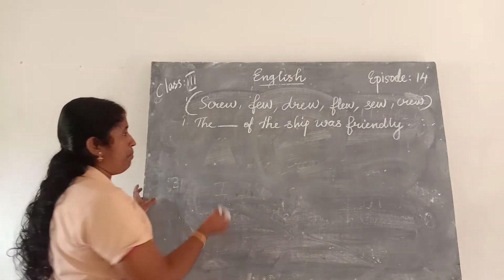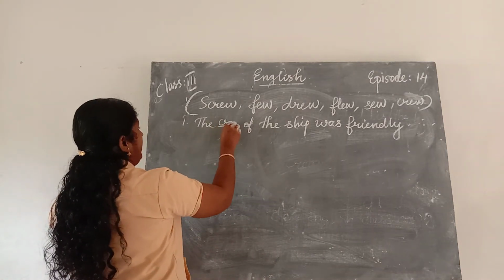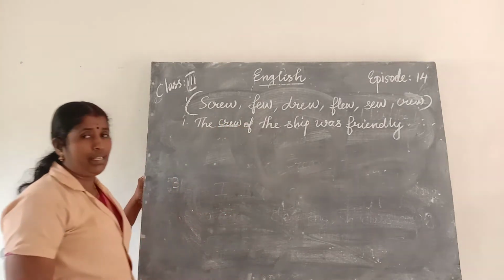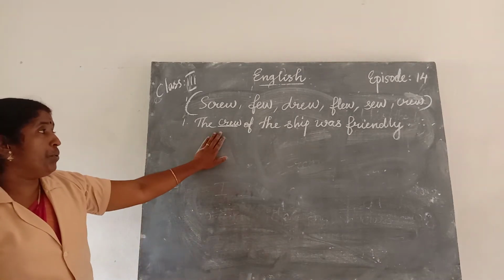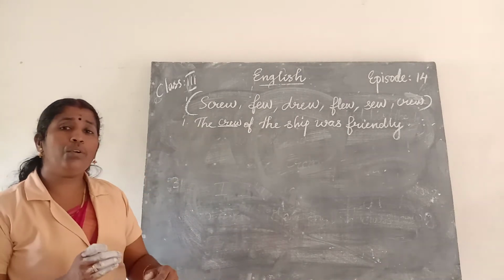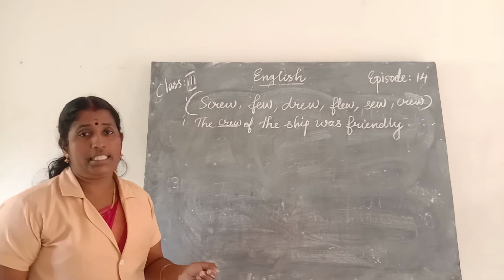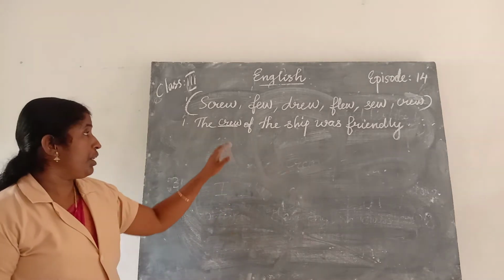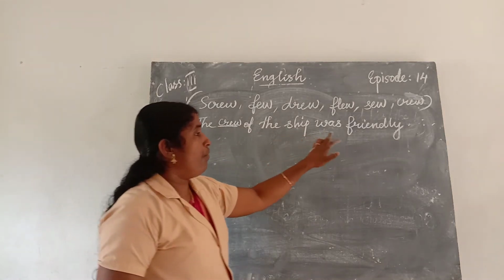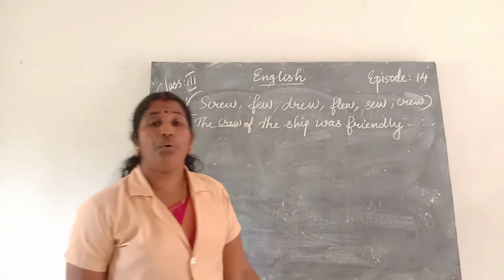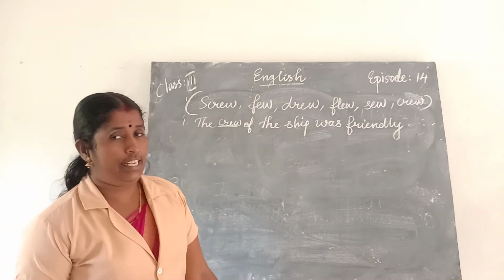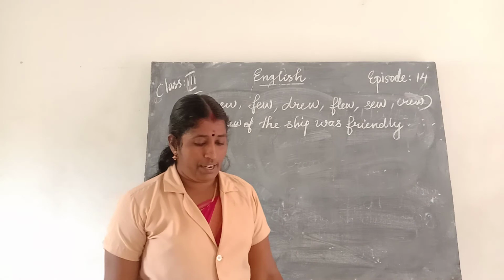Crew of the ship. C-R-E-W. Crew means crew members, the fellow members. The crew, that means the people who are working on the ship, is called a crew. The crew of the ship was friendly.